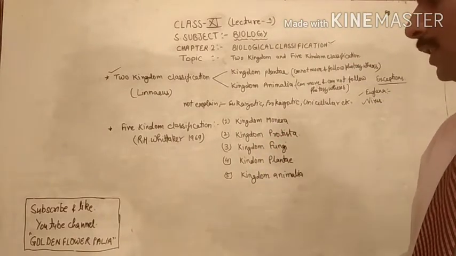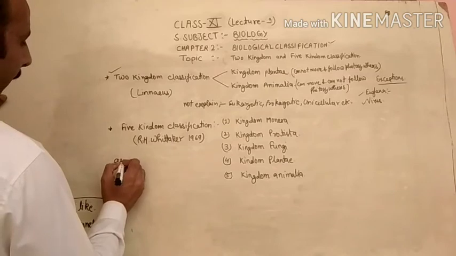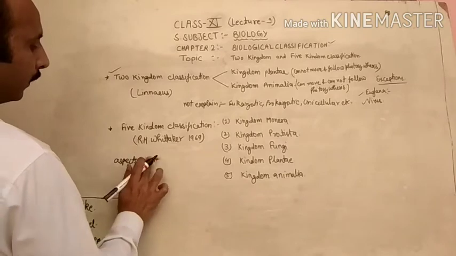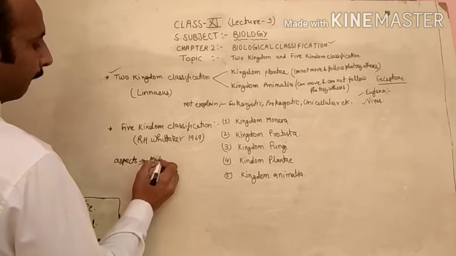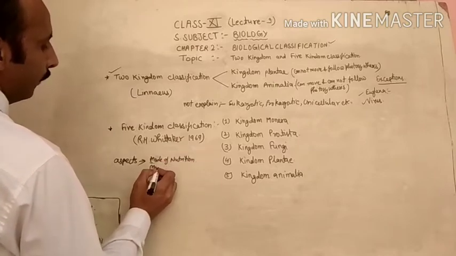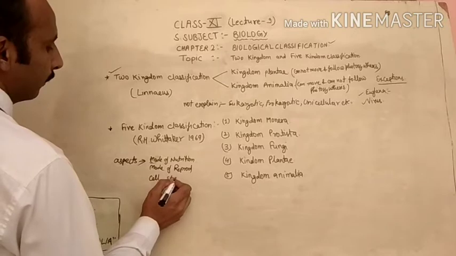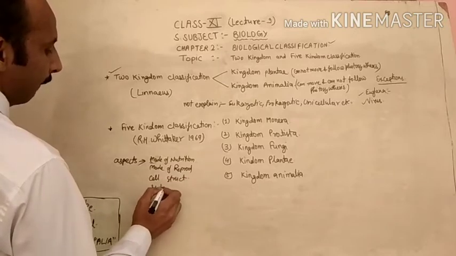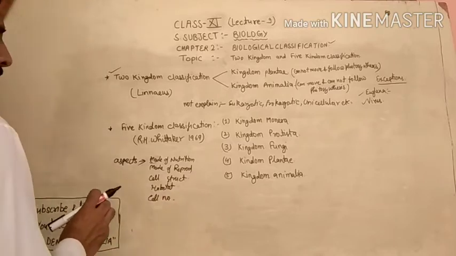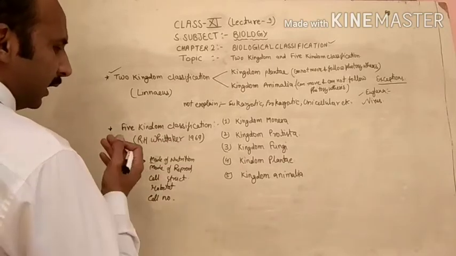So my dear students, for this classification he has chosen many aspects. For example, nutrition, you can say the mode of nutrition, mode of reproduction, cell structure, habitat, cell number, morphology, physiology, chemotaxonomy, chemical nature.